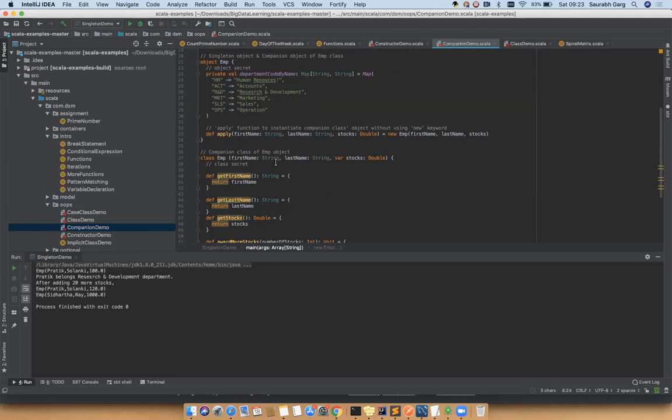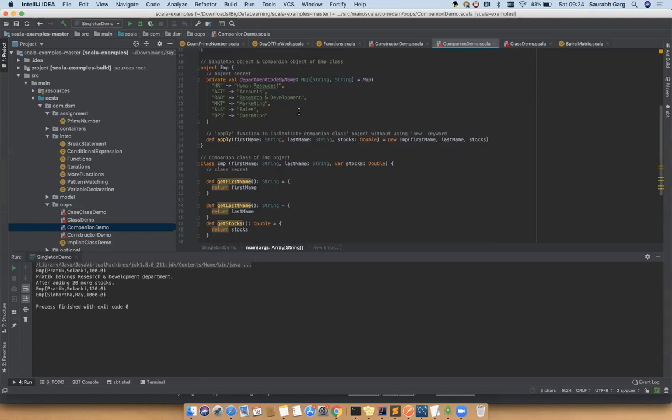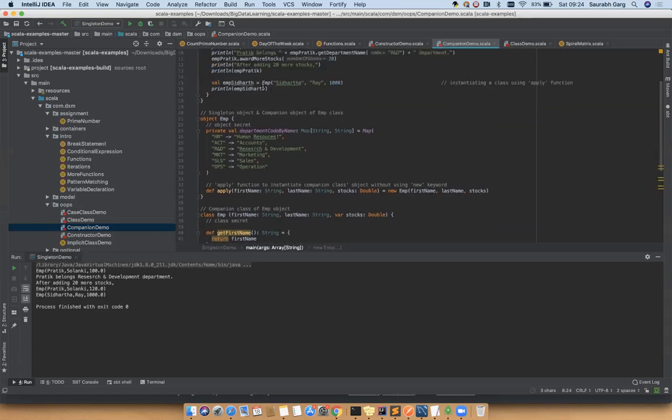So what we are doing, we have defined a function called apply, def apply, first name, last name, stocks is equal to new EMP, first name, last name, stocks. Okay, so in the companion object, you can mention n number of apply functions based on the number of constructors available for that particular class. So if you use apply function, then new keyword becomes optional when you are creating an object.